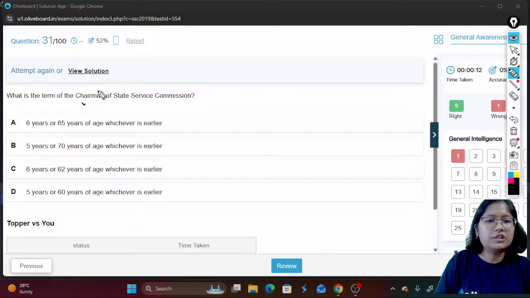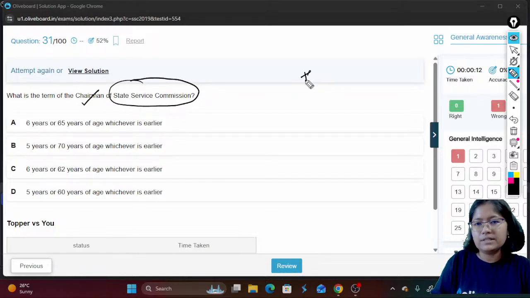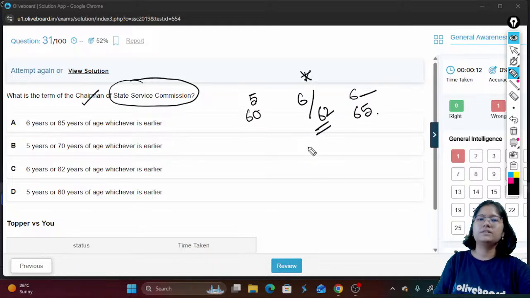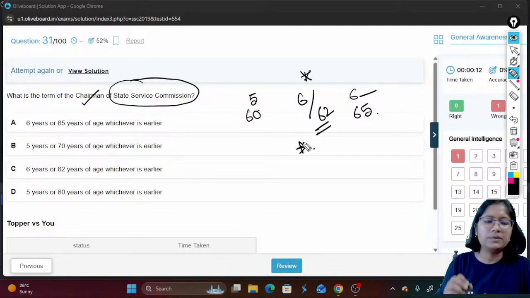What is the term of the chairman of State Service Commission? Wherever we are studying polity, wherever there is the exception, so either it is 6 years or 65, or without term also some, but 65. But wherever there is the exception of 62, that is very important. All this we have noted separately also in the polity session, right? So here it is 6 years or 62 for the State Service Commission. No, it is not 60. This directly you can eliminate. So the correct answer here is 62.